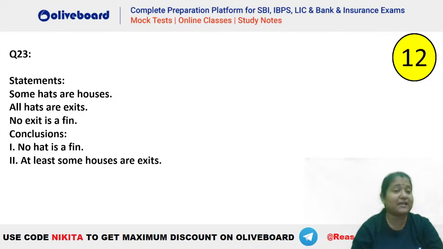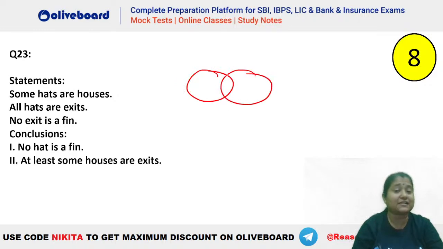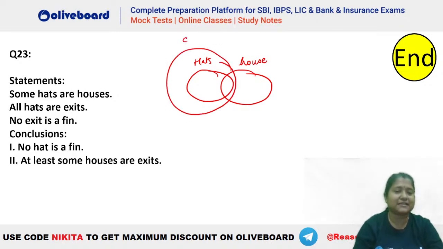Let's see what should be the answer here. So some hats are houses, right? Be careful. They are starting with the same alphabet. So if you are writing H for both, there can be confusion, right? So some hats are houses will be like this. Okay. All hats are exits. So you can see E will be like this. Let's say this is your exit. No exit is a fin. So you can see no exit is a fin will be like this.